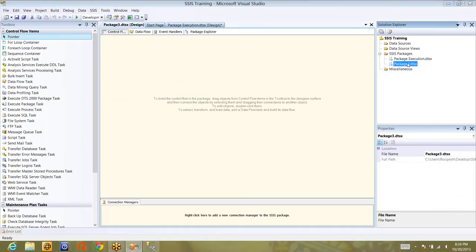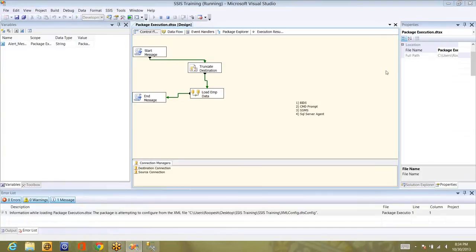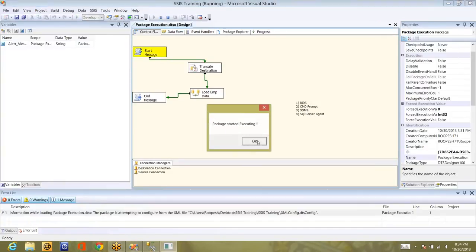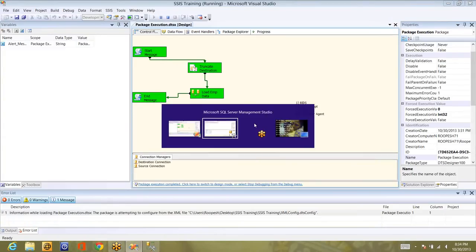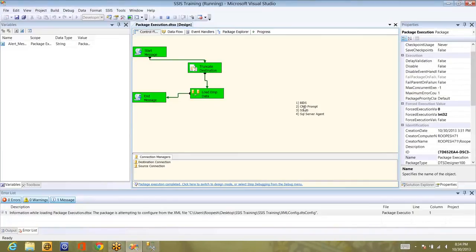This helps whenever you have parent-child packages. Apart from that, in BIDS, it's as simple as this. Right click and execute the package, and the package will be executed as you have seen here. Package started executing and the data truncated and then loaded again to the same, and click on end. The end message is here. And the data will be the same again. Why? Because I'm truncating and loading to the database table. Now, let's see the next one.